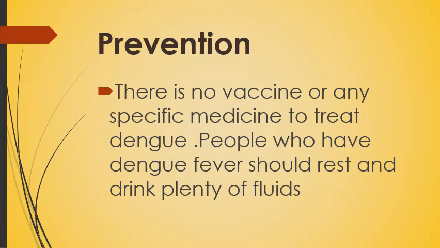There is no vaccine or any specific medicine to treat dengue. People who have dengue fever should rest and drink plenty of fluids. So this is one of the preventive measures by which we can control dengue fever.